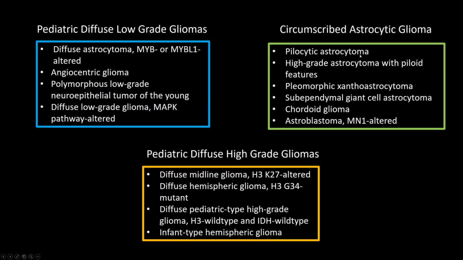What we refer to as a pilocytic astrocytoma is in the circumscribed astrocytic glioma category. And then the pediatric diffuse high-grade gliomas are also broken down by molecular subtypes. You have diffuse midline glioma, H3 K27 altered, which was previously known as DIPG, as well as the hemispheric gliomas and infantile type hemispheric gliomas.